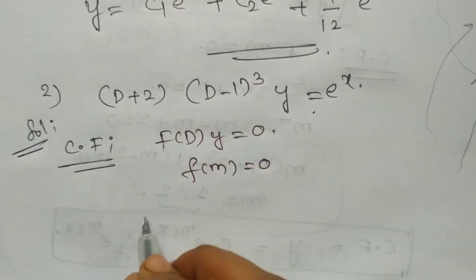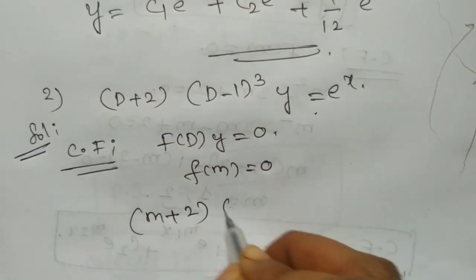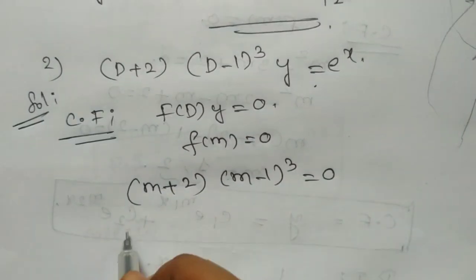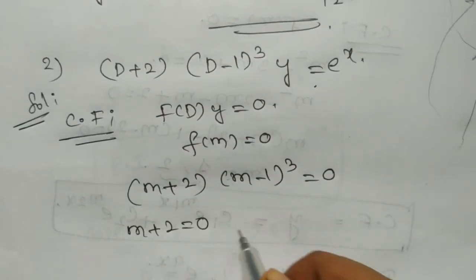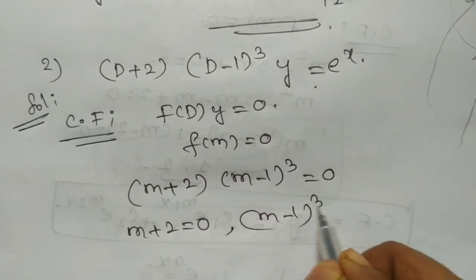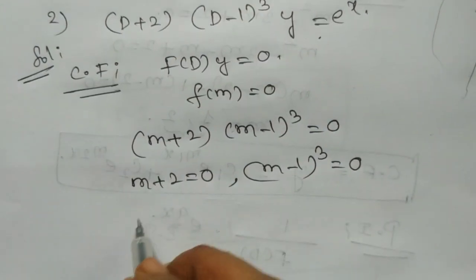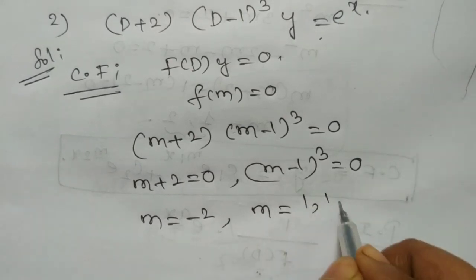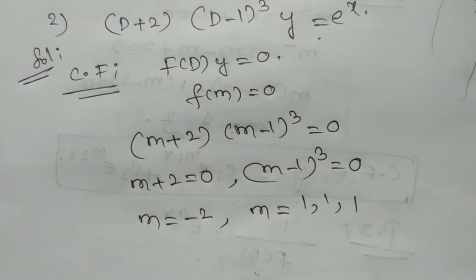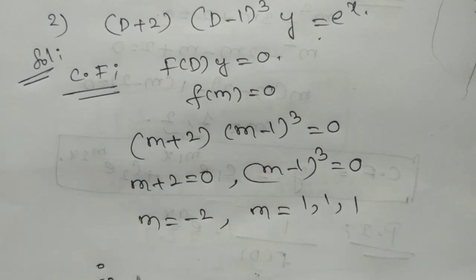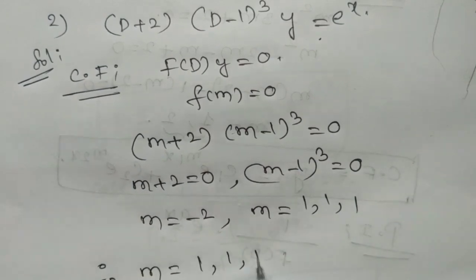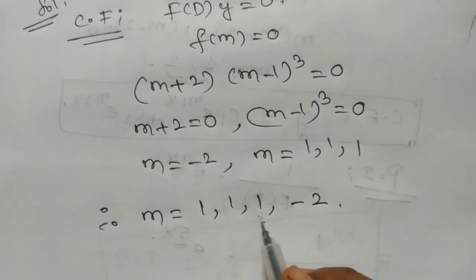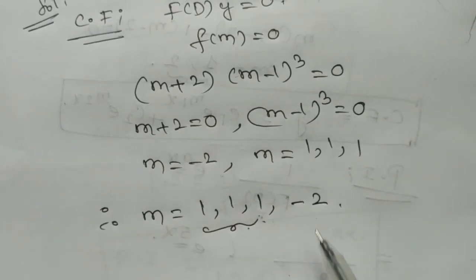So what is here? (m plus 2) into (m minus 1) whole cube equals 0. Therefore m plus 2 equals 0 and (m minus 1) whole cube equals 0. So m equals minus 2 and m equals 1, 1, 1. So the roots of the given problem are 1, 1, 1, minus 2. Therefore the roots are real and equal.